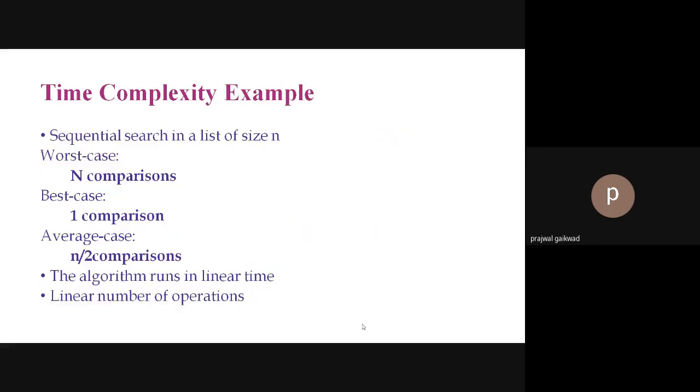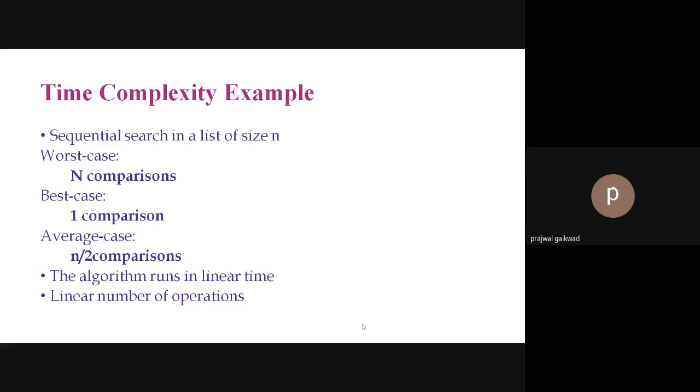Let's come to an example of time complexity. Suppose we are doing sequential search for a list of size n. Then the worst case is n comparisons. Suppose an array has 1, 2, 3, 4 and we are searching for the number 4. So the worst case is that our key, the search element, is 4, so we compare it with 1, 2, 3, and then 4. At the fourth position we find element 4. So it is the worst case, as the element is at the last position.